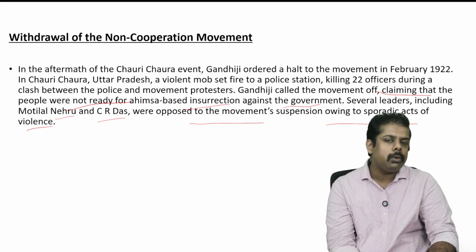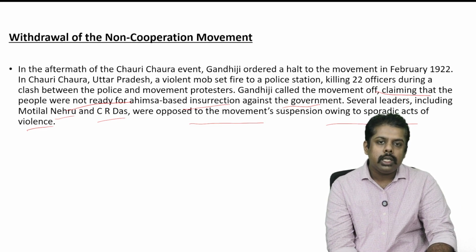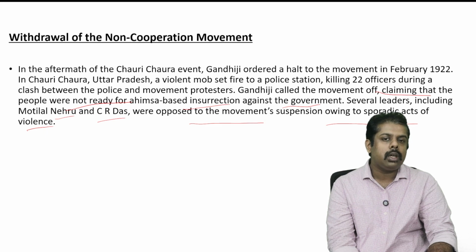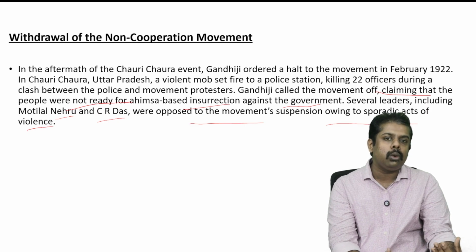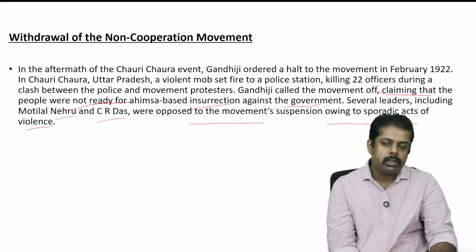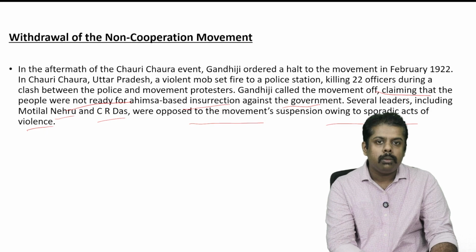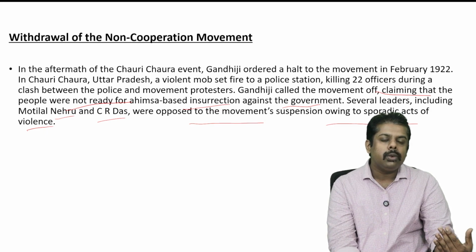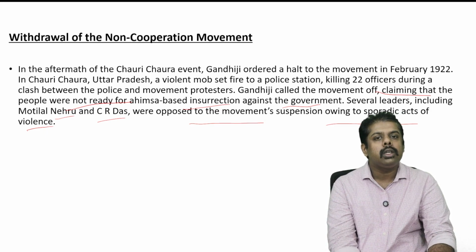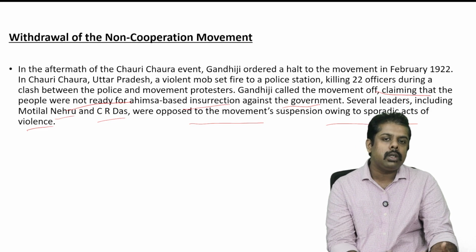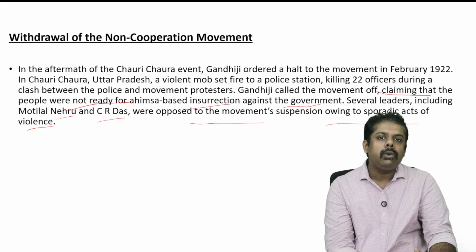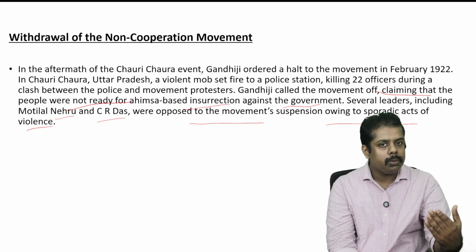Okay, so you have to remember the year in which the non-cooperation movement started, which was 1922. That could be asked. Then who was leading this non-cooperation movement? That could be asked. As you know, that is Mahatma Gandhi. And then what principles and what actions were part of the non-cooperation movement could be asked.